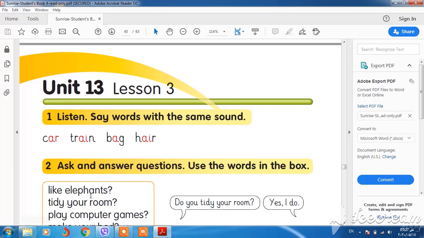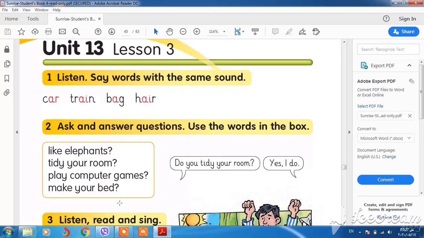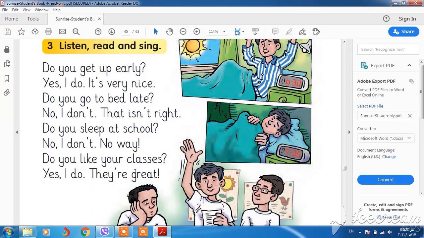And in this one we have some words. You can ask anything. Do you tidy your room? Yes I do. Do you play computer games? No I don't, or yes I do. Do you make your bed? Yes I do. Do you like elephants? Yes I do, or no I don't. This is about do.